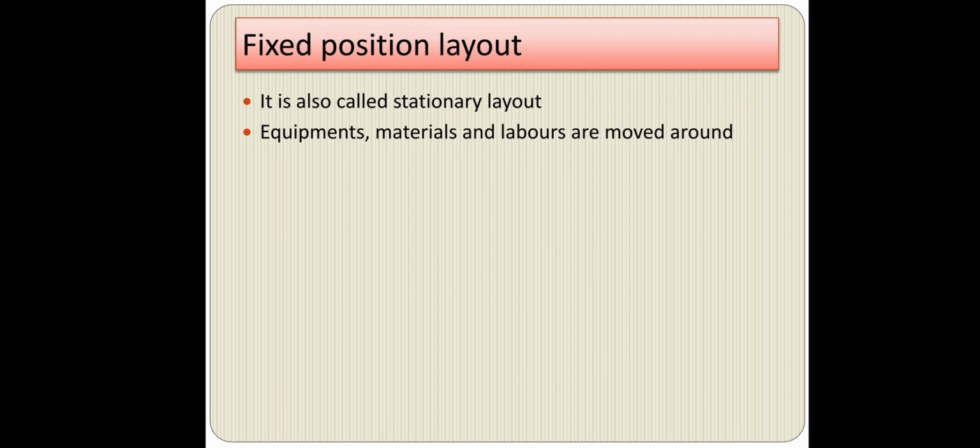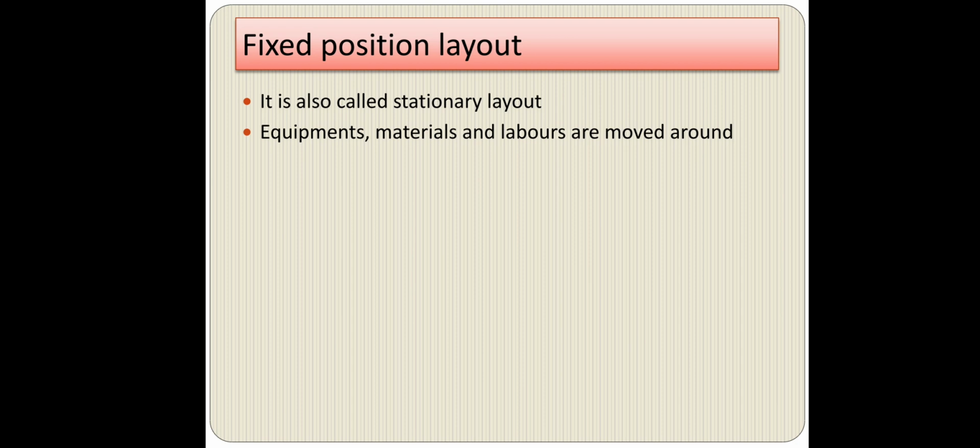In a fixed position layout, all the equipment, materials and labor are moved around the product which is going to be manufactured. So the product we are going to produce is fixed at a particular position, and the material, equipment and labor required for production of that product move around the product. So it is not the layout that is fixed, it is the product that is fixed.